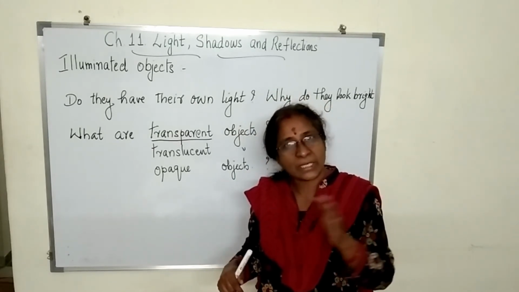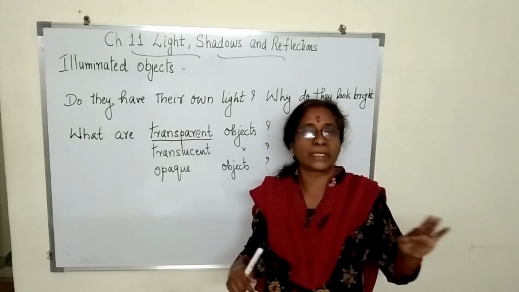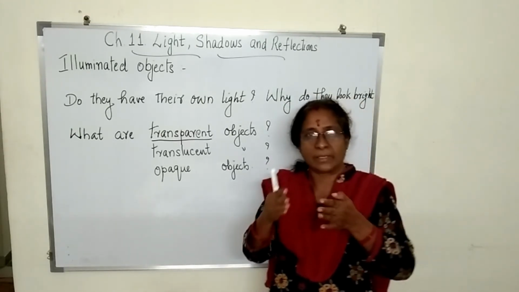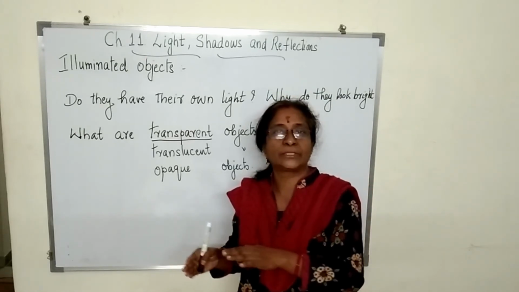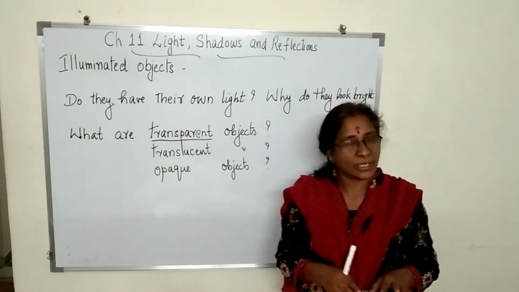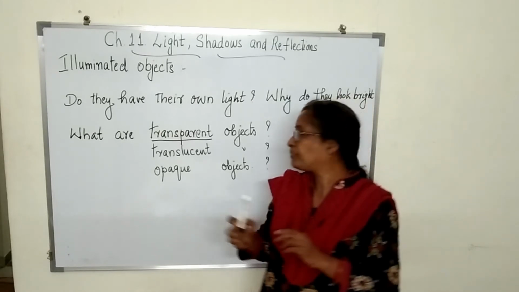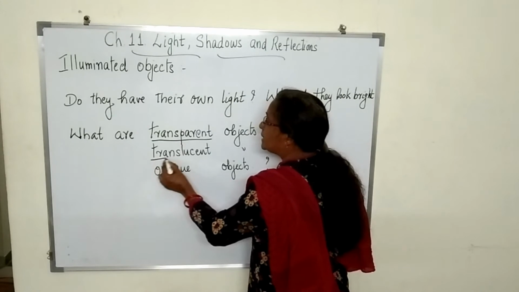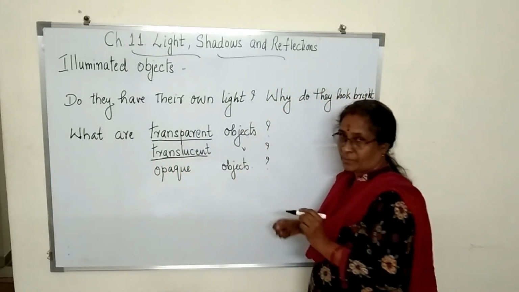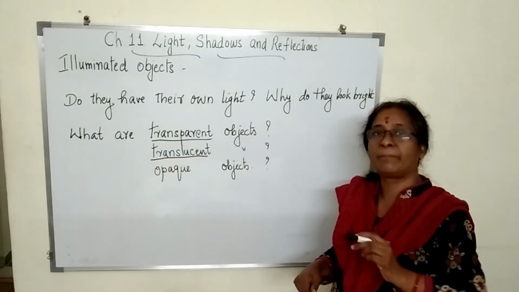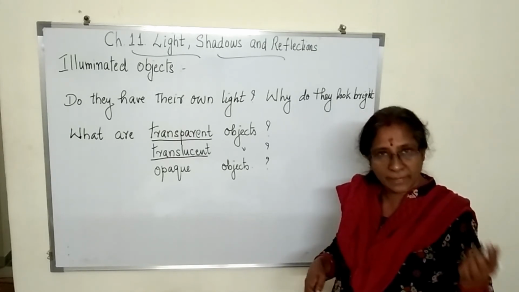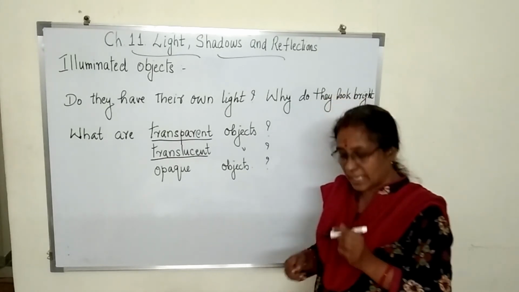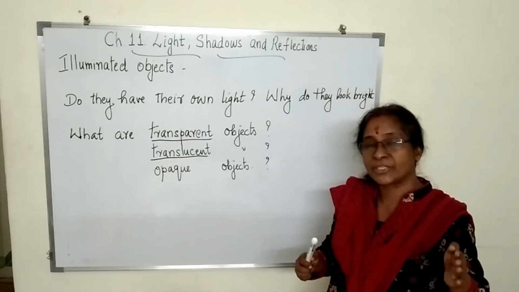Partially means not completely. They don't block it completely. Some light will be allowed to pass through it and some will not be allowed. Such things are called translucent objects. Transparent objects will allow the light to pass through them completely, and translucent objects will allow them to pass partially.